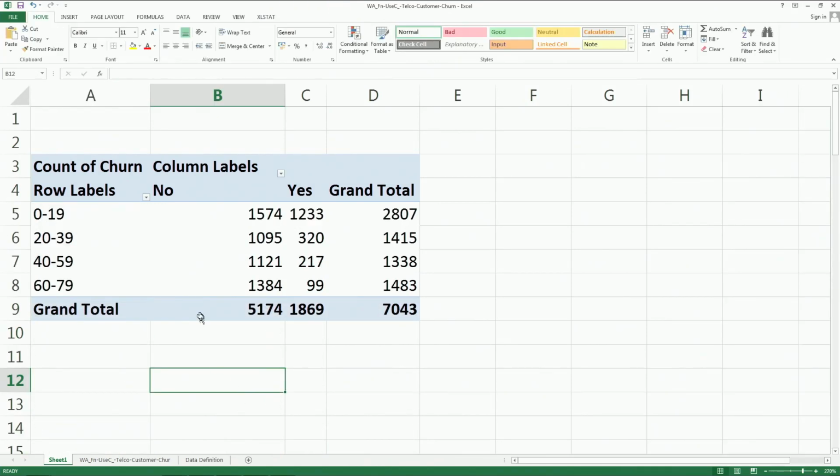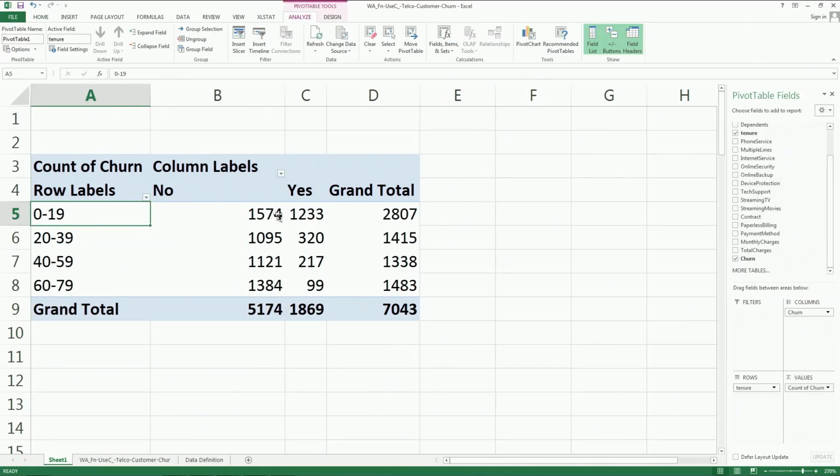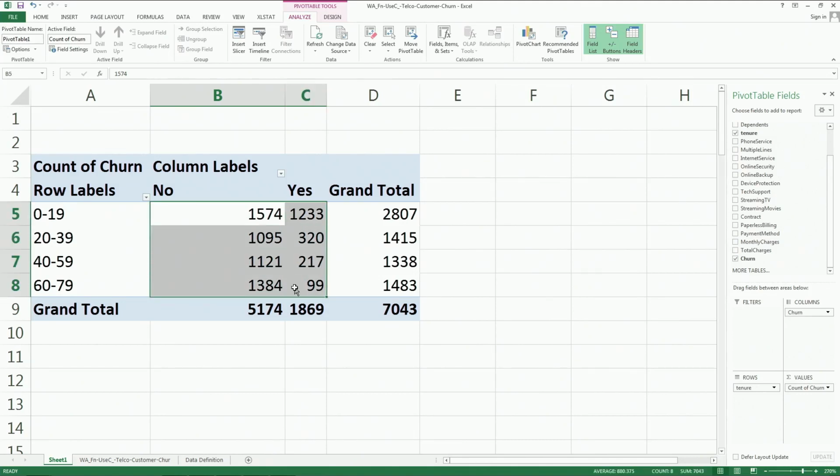You see when the tenure is 0 to 19, the chances of switching are high, and slowly as the tenure increases, the chances of switching come down. So, 320 by 1000 is 1/3, and 200 by this is 1/5, and 99 by this is how much, 1/13th. So, this is how slowly the chances of churning will come down when the tenure goes up.